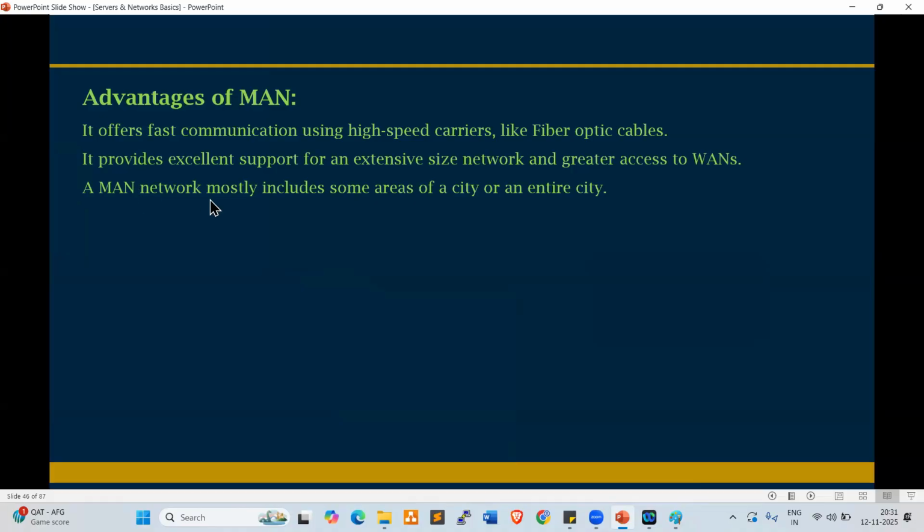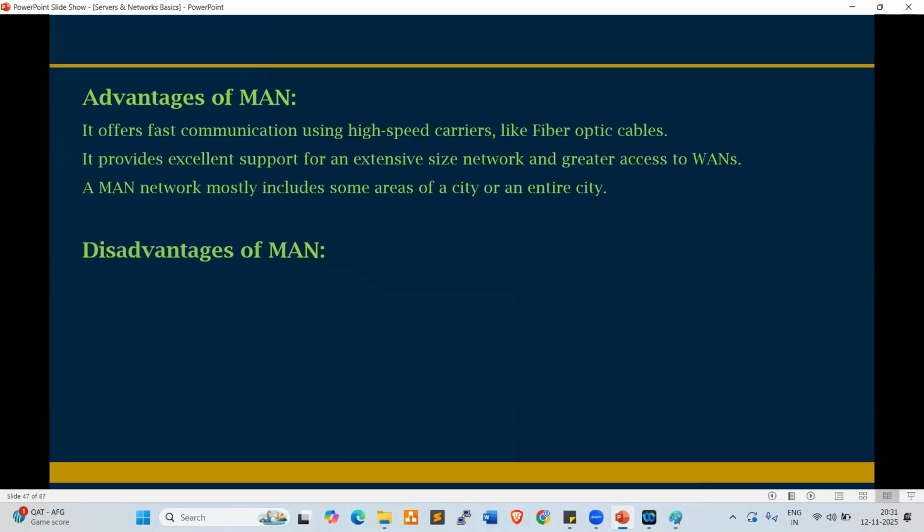A MAN network mostly includes some area of a city or an entire city. Within the city or different cities also you can configure this MAN connectivity. So Secunderabad, Hyderabad, right? Like that, twin cities, we can configure MAN connectivities. By using fiber optic cables, the signal will go through as lightning. The signal goes through as lightning, right?